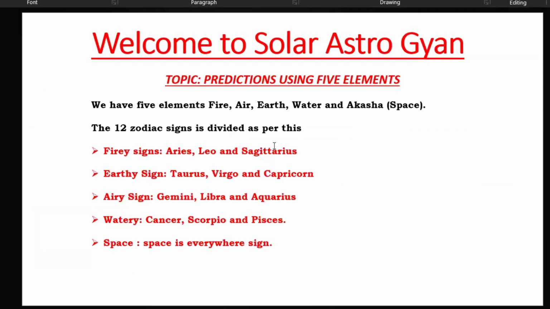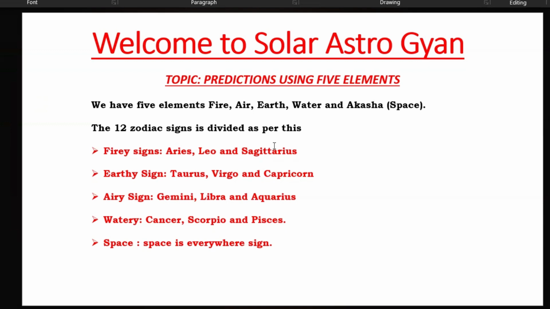So this is the first slide. We are using 5 elements to predict. All the 12 zodiac signs are divided using these 5 elements only. We have fiery signs Aries, Leo and Sagittarius, earthy signs Taurus, Virgo and Capricorn, airy signs Gemini, Libra and Aquarius, and watery signs Cancer, Scorpio and Pisces.